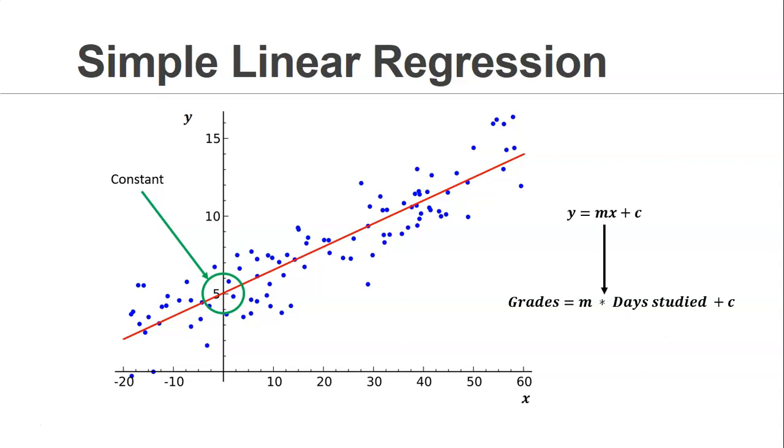Our objective in this linear regression is to find those m and c, which is nothing but a characteristic of the line, or in more machine learning terms, the model parameters. That is the basic objective behind linear regression: out of these data points, how you can find this m and c. That is the basic idea behind simple linear regression.